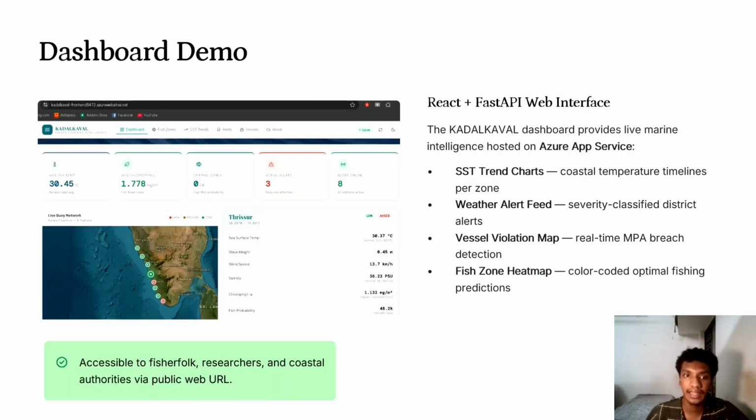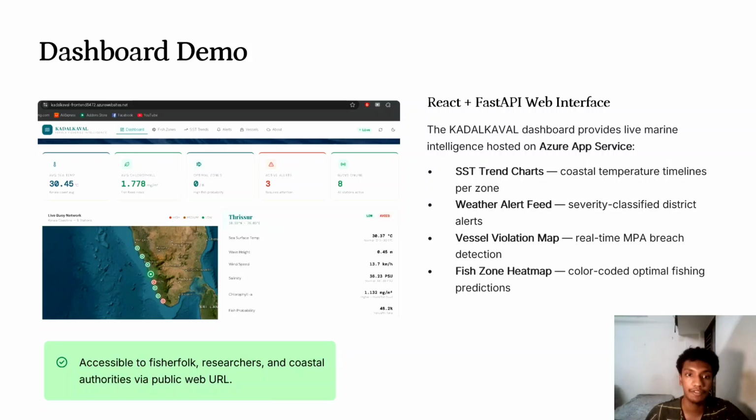This slide demonstrates the user-facing dashboard interface. The dashboard is built using React and FastAPI and hosted on Azure App Service. It provides SST trend visualization, weather alert feeds, vessel violation monitoring, and fish zone heat maps.